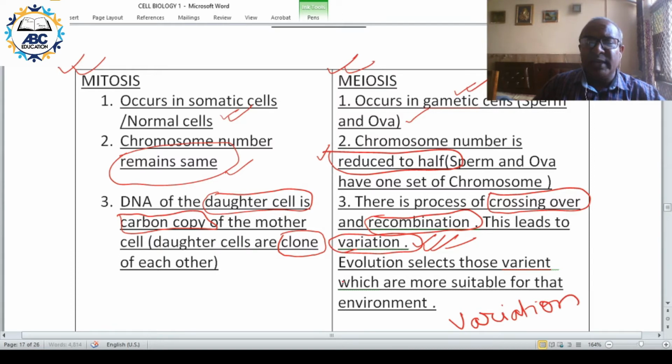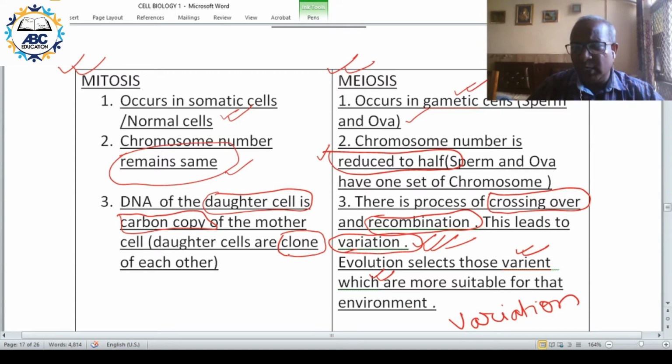And evolution selects those variants that are most suitable for that environment. So the basic material for natural selection is provided by meiosis. During meiosis, there is the process of recombination and crossing over.